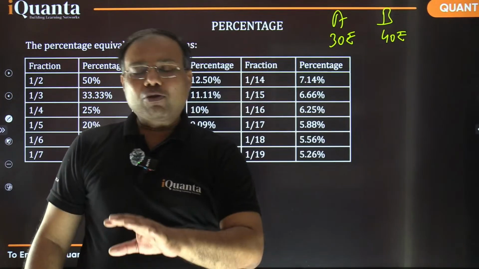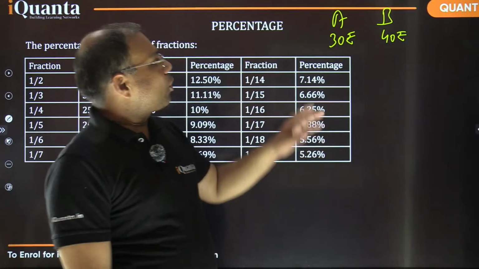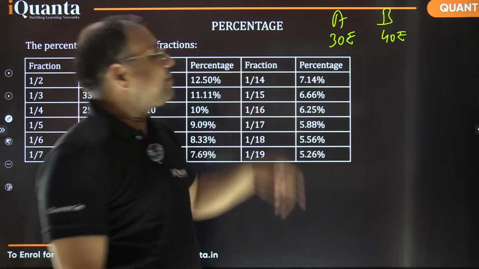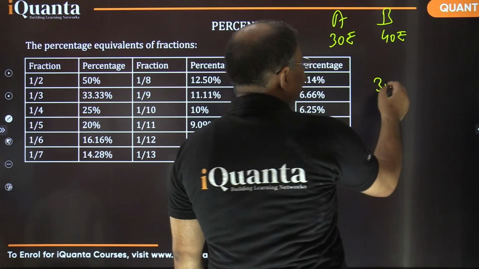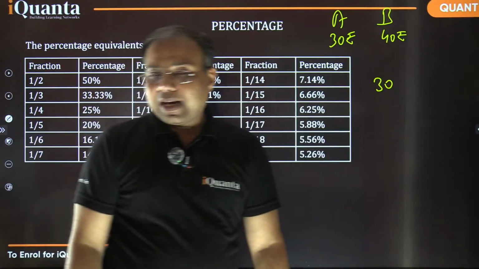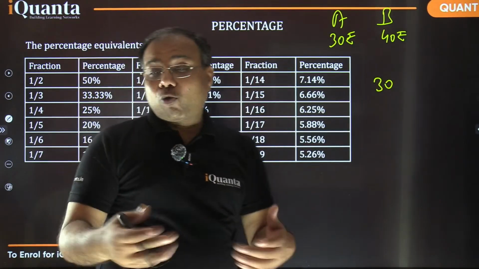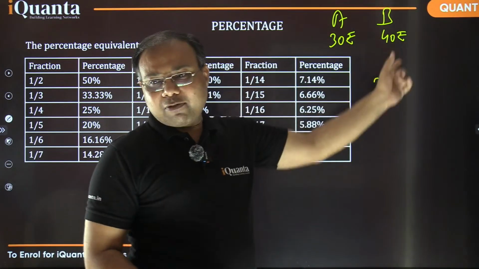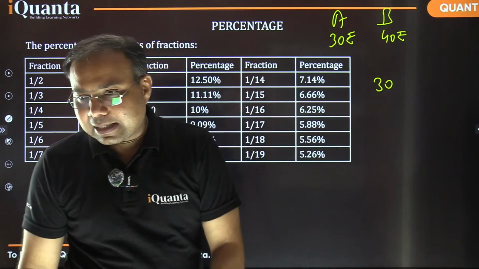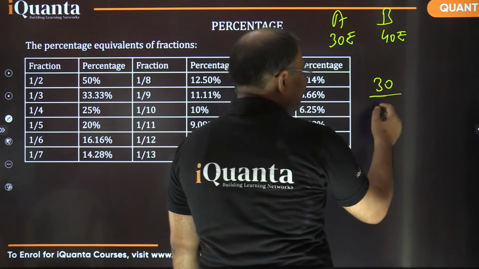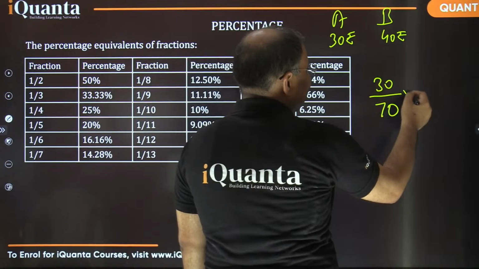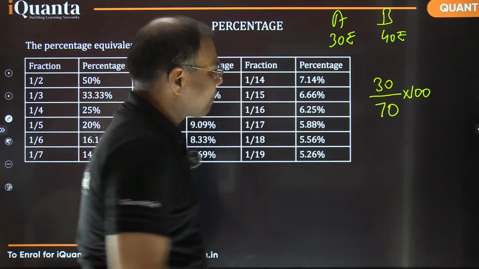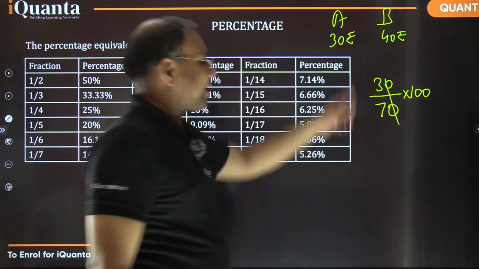So if I am asking about how much percent of the total is owned by a person A, it is very simple. Yes, 30 by 70 into 100. Person A is having 30. So what is the value which we want to calculate the percent of, and with what quantity are we comparing it? We are comparing this 30 rupees with the total amount, which is 70 rupees in this case. Yes, exactly. So the amount which A owns divided by the total amount, which is 70, multiplied by 100. Simplifying, we can find the answer. And how much percentage does this come out to be? It is basically 3 by 7.